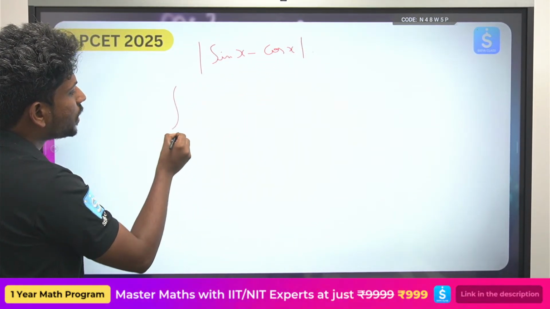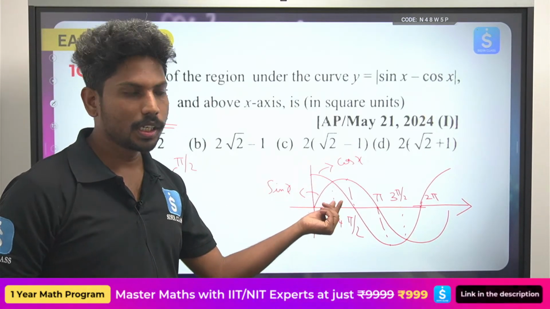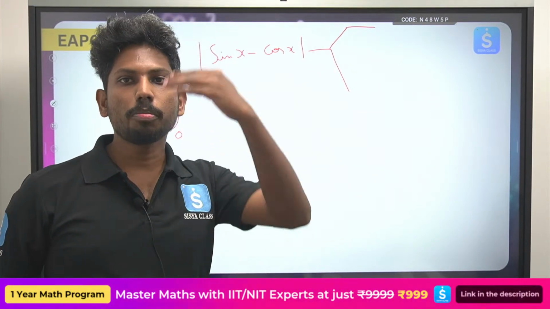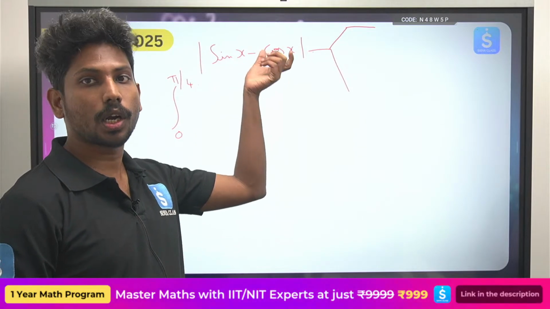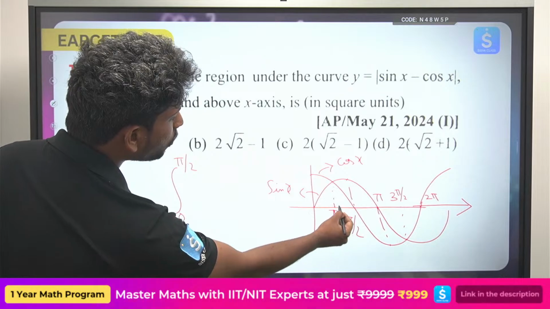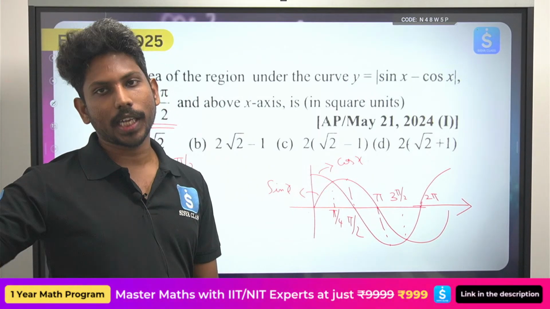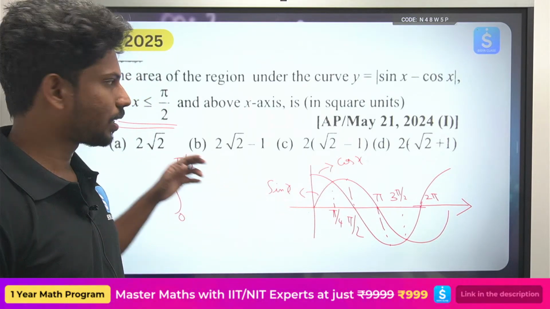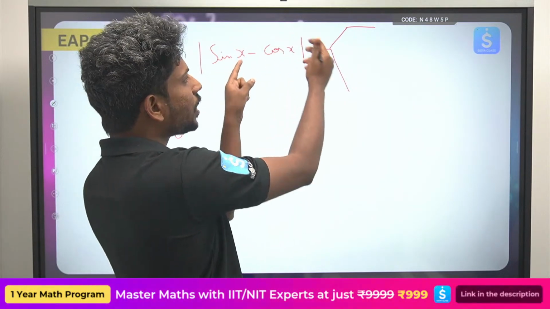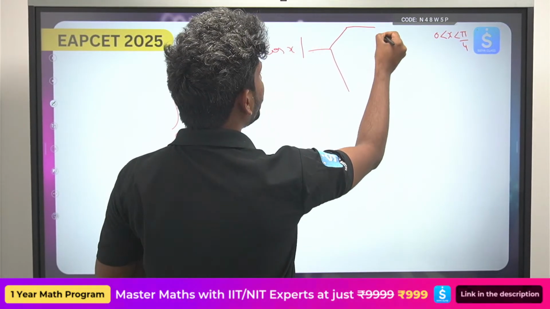Okay, so from 0 to pi by 4, if you see which graph is upper, cos graph. So sin x minus cos x curve అనేది రెండు విధాలుగా డివైడ్ అవుతుంది. ఒకటి, from 0 to pi by 4, which graph is greater, cos is greater, right? Cos పైన ఉంటుంది, right? ఇక్కడ చూడండి cos పైన ఉంది. So from 0 to pi by 4, mod sin x minus cos x will become minus of sin x minus cos x, that will be cos x minus sin x. అదే నేను చెప్తున్నా అల్టిమేట్ గా. So this will become minus of sin x minus cos x, ఎందుకంటే ఇక్కడ cos value is greater. So from 0 less than x less than pi by 4, you will be having cos x minus sin x.